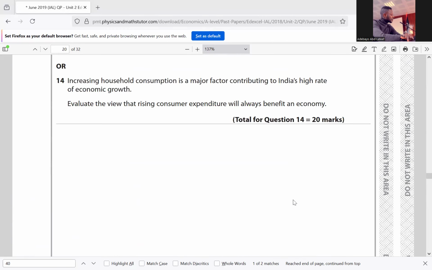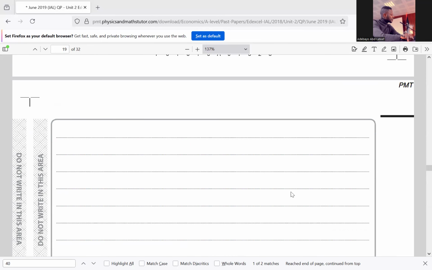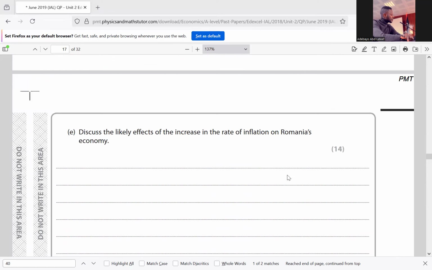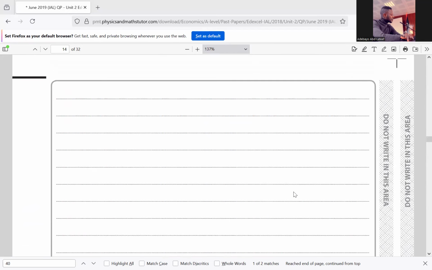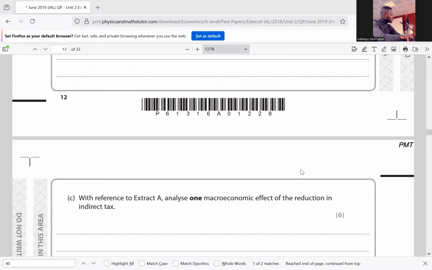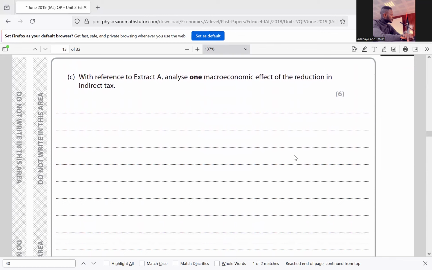Question 12C. They said, with reference to extract A, analyze one macroeconomic effect of the reduction in indirect tax. When we talk about indirect tax, we're simply talking about tax on expenditure, which is charged by government and is paid indirectly to the government. So a reduction in indirect tax will reduce the price of goods and services, which will in turn increase the purchasing power of individuals. So a reduction in tax will increase the demand for domestic goods.